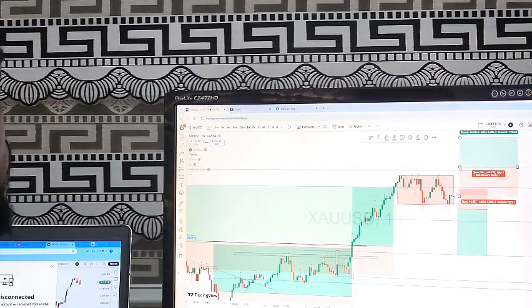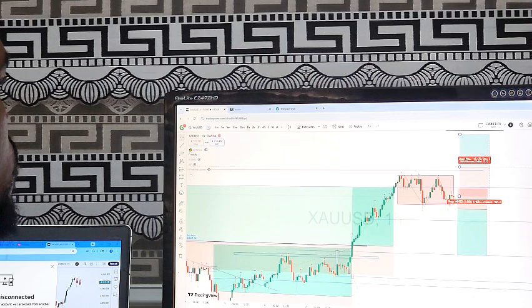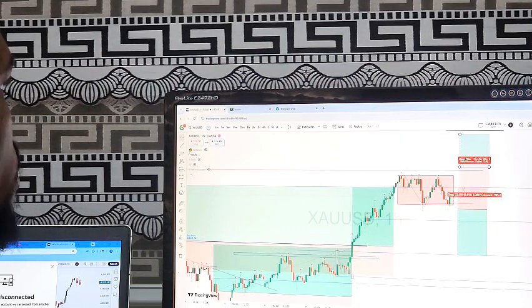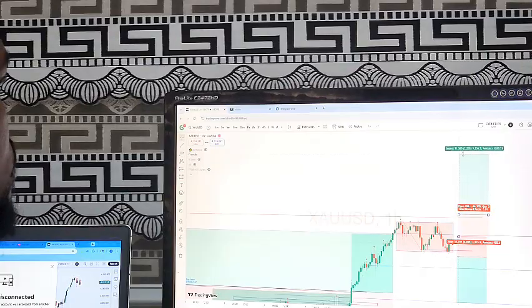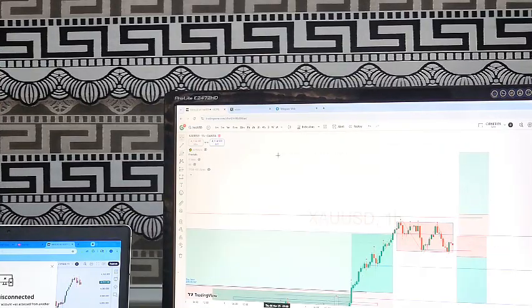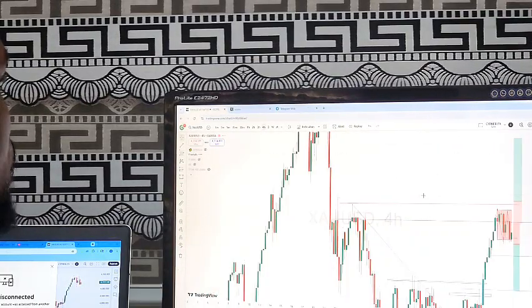So it is just this simple. We are going to be buying above this red line, which is the 1 hour resistance. So if we get a breakout, then we are going to buy, and we are going to have our stop loss somewhere likely below the blue line. We are going to make sure that it is below the support on 4 hours time frame. Then we are going to find out where we are going to be projecting our take profits.